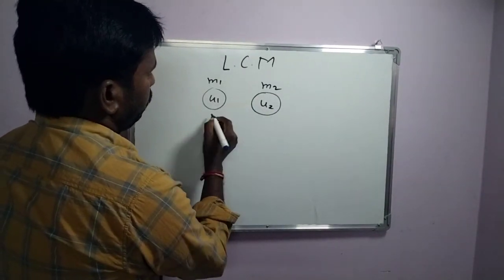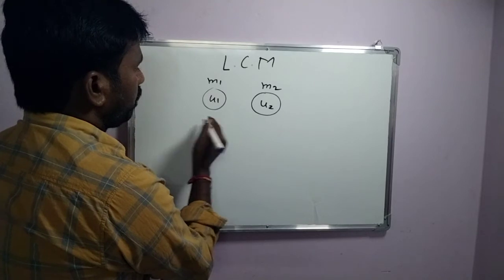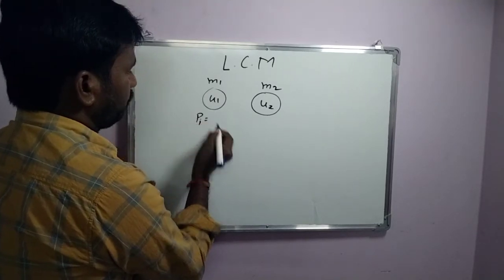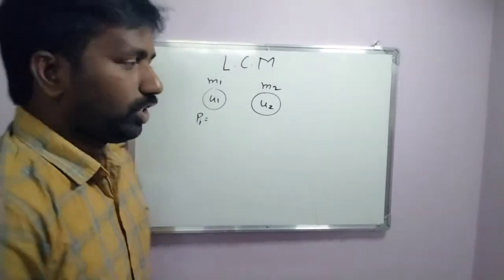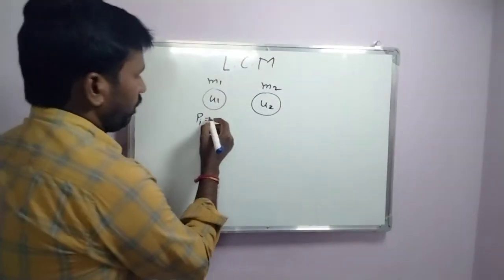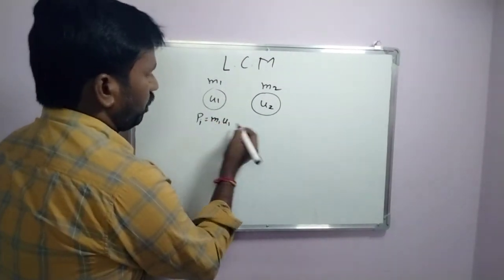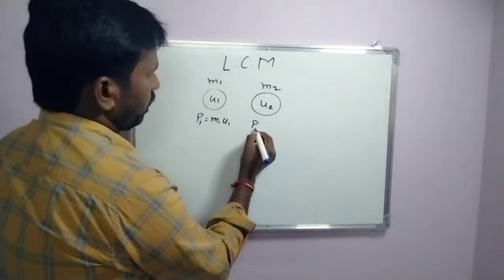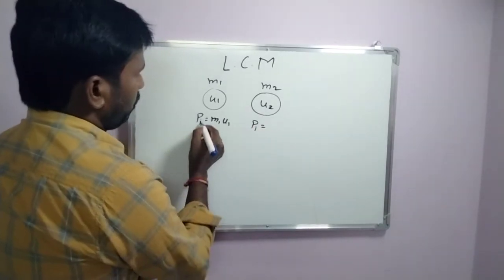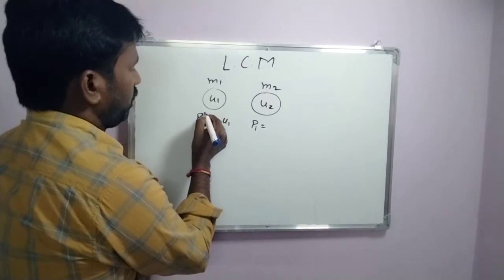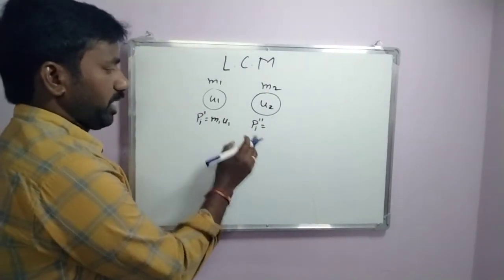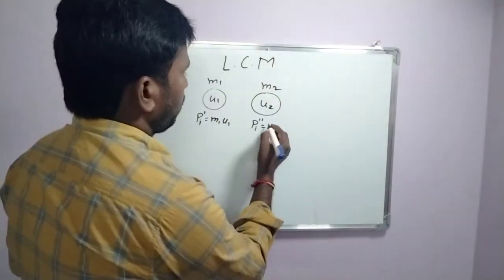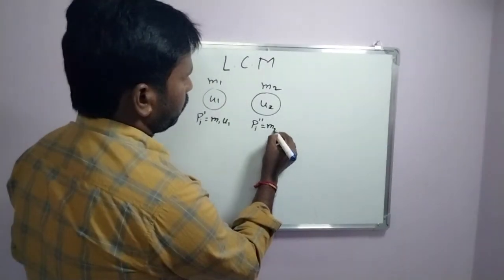Now, its initial momentum. Momentum is the product of mass and velocity. The initial momentum of the first body is m1 u1, and the initial momentum of the second body is m2 u2.